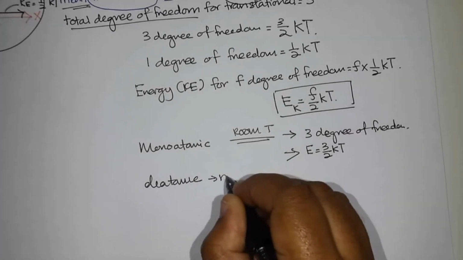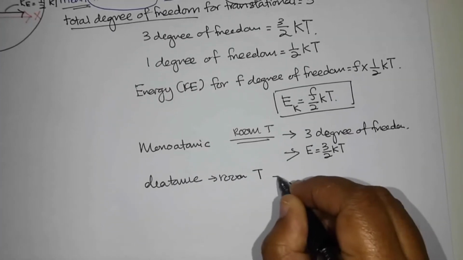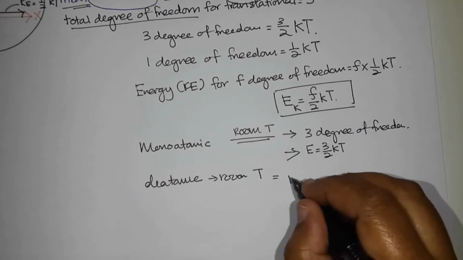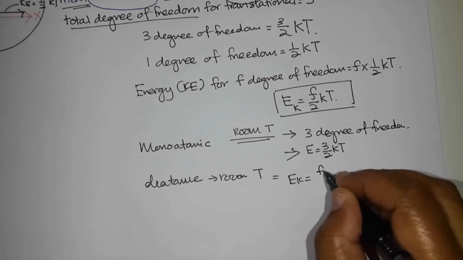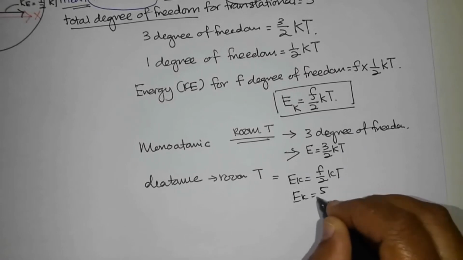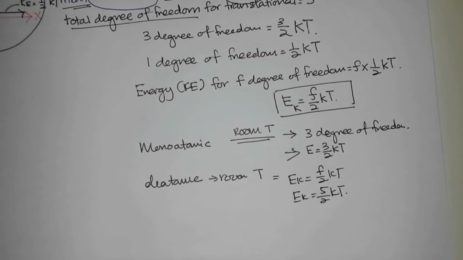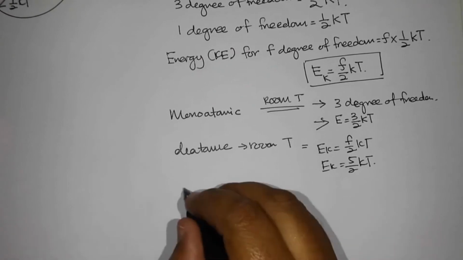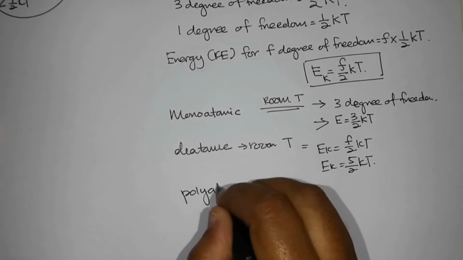Diatomic at room temperature has how many degrees of freedom? It has 5. So EK equals F/2 kT, so EK equals 5/2 kT. Okay. Polyatomic at room temperature has how many degrees of freedom?